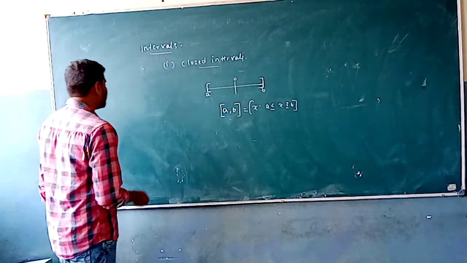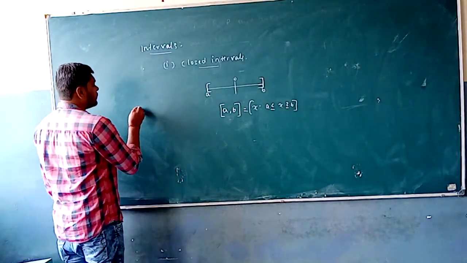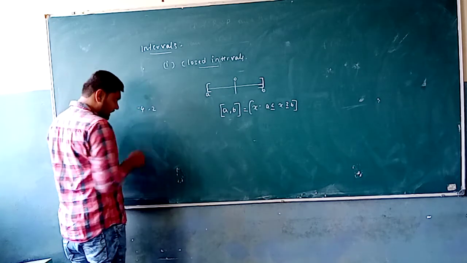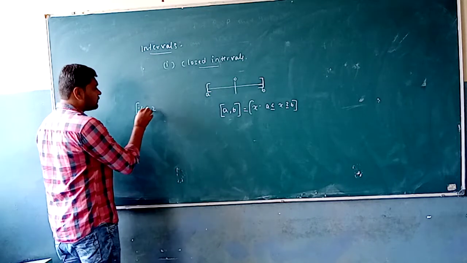Suppose we take a set defined from -4 to 2, in a closed interval of -4, 2.